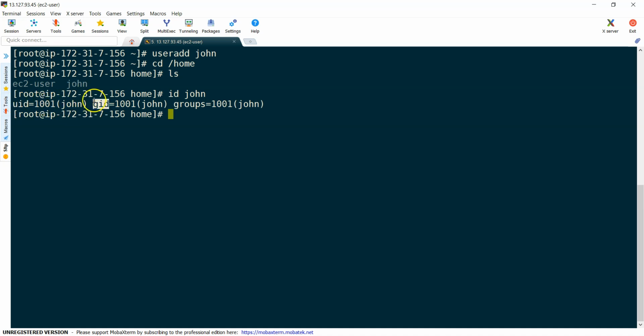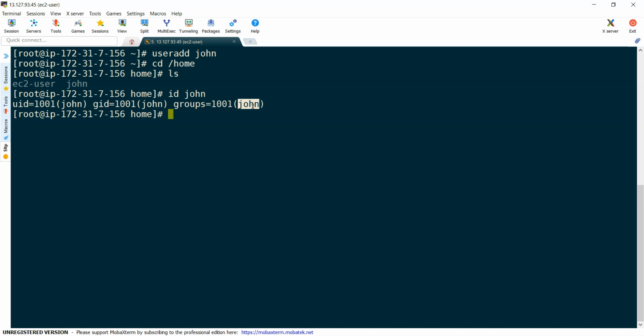For root it is 0 and 0, but for users it starts with 1000. He is the second user, because the first user is ec2-user, so we got 1001. The group is also the same.